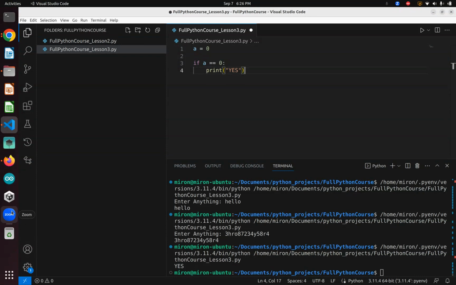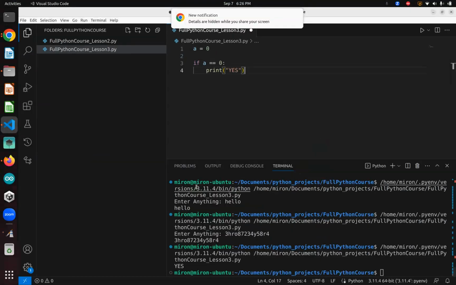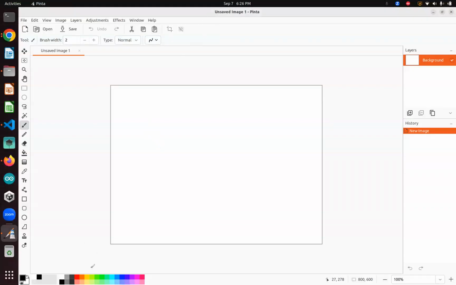Because, let's open Pinta, which is just a drawing program that I use. Let's say we have A, and that's going to be equal to 0.